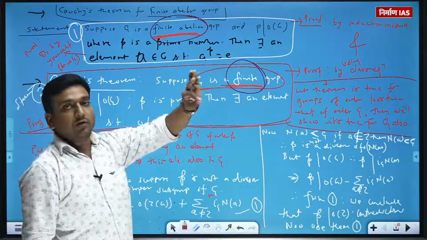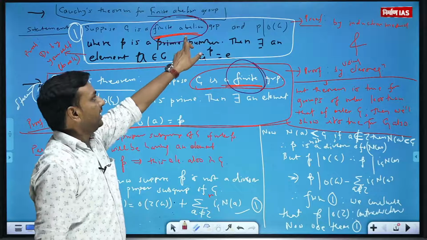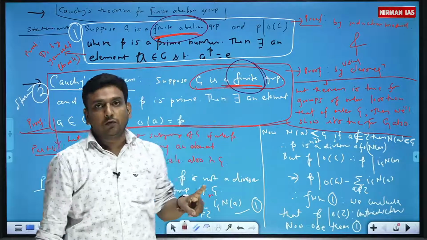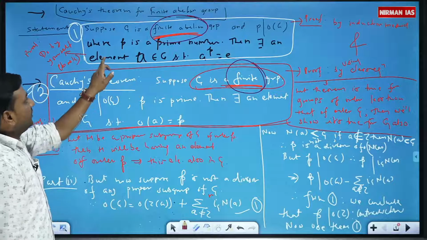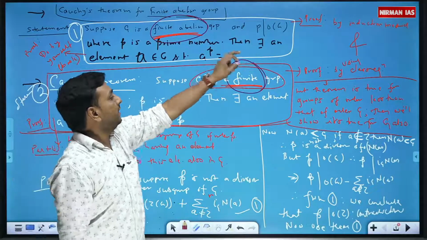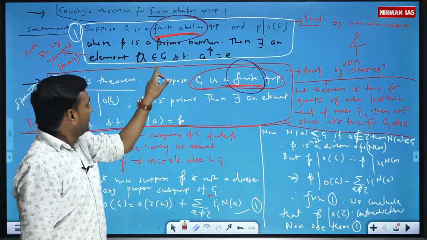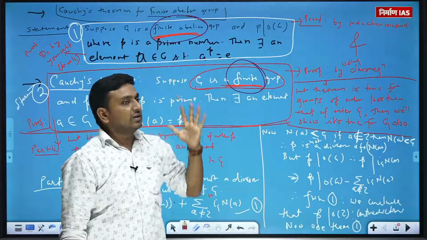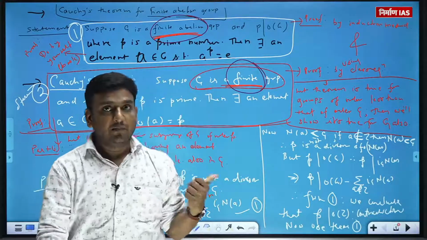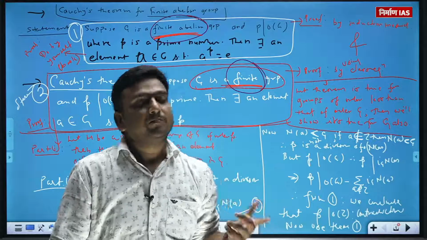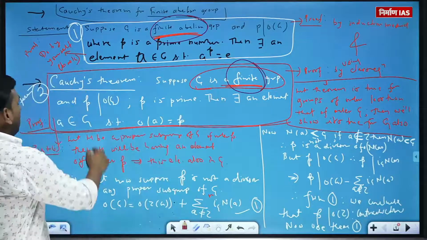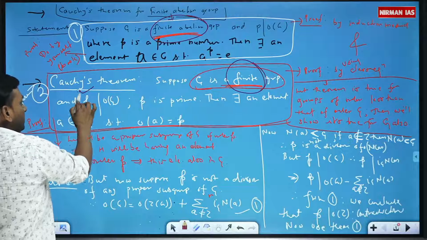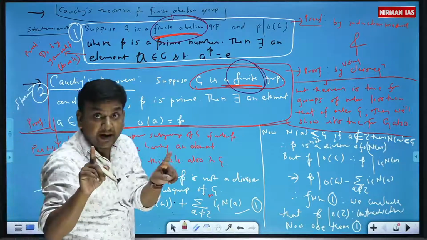It means if a group is finite abelian and a prime number p divides the order of the group, then there exists an element a in G such that a composed p times gives you the identity element. This is Cauchy theorem for finite abelian group. This is Cauchy theorem for finite groups.